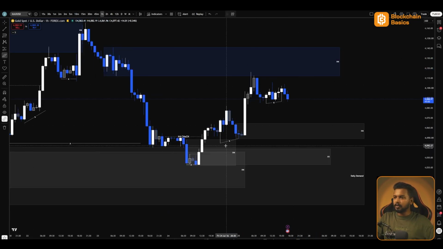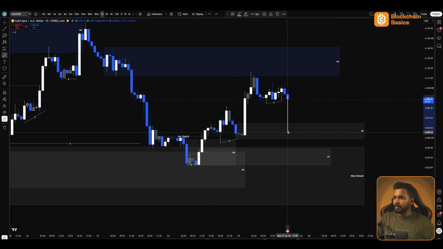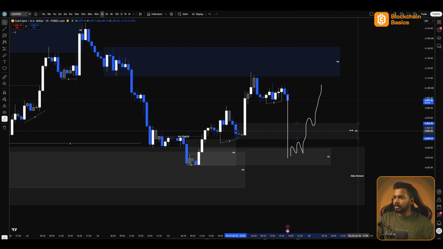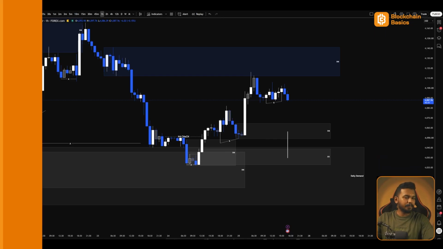Now also keep note that there is this liquidity over here, there is an H1 demand which is unmitigated. So if this H4 demand fails, I expect price to come mitigate this, take out this liquidity as well, and after a good change of character we can expect price pushing to the upside. So first I would expect this H4 demand to hold to push price to the upside. So this is what I'm seeing on gold.